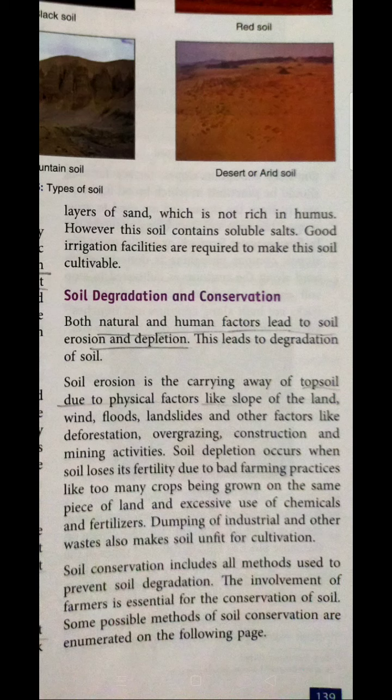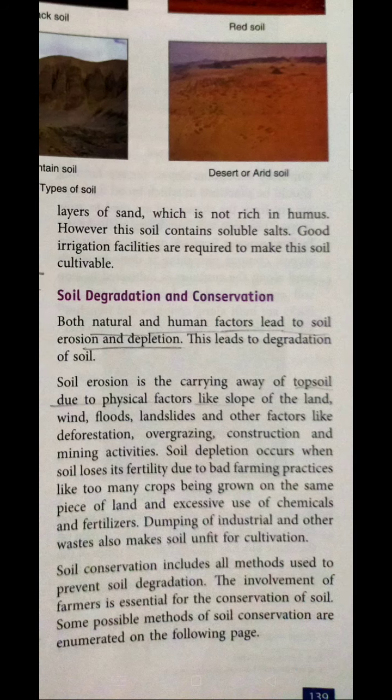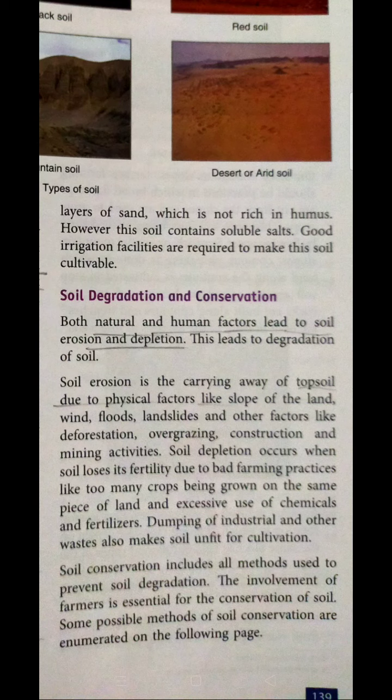Firstly, we are going to understand when soil depletion occurs. Soil depletion occurs when the soil loses its fertility due to bad farming practices, like too many crops being grown on the same piece of land and excessive use of fertilizers and chemicals. The dumping of industrial waste is also a main reason for soil depletion. So both factors are responsible for that, the natural one and the human factor.